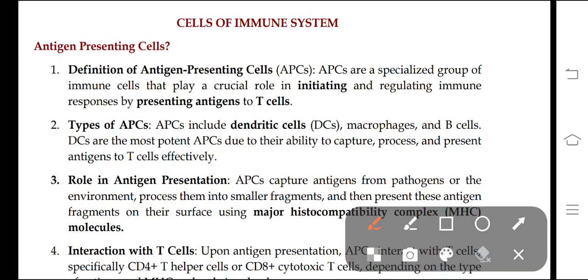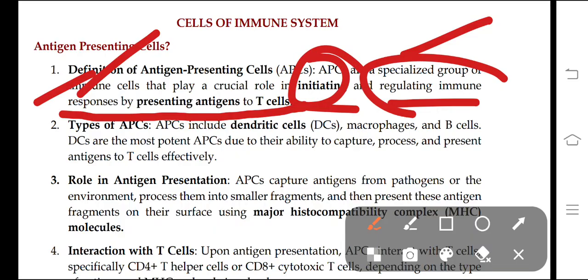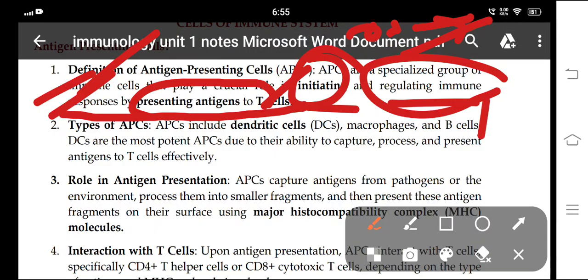Antigen presenting cells are a specialized group of immune cells that play a very important role in initiating and regulating the immune responses by presenting antigen to T cells. So here you can understand that these are very important groups of immune cells, which play the role in initiating and regulating the immune responses. How? By presenting the antigens to T cells. So this is the definition of antigen presenting cells.